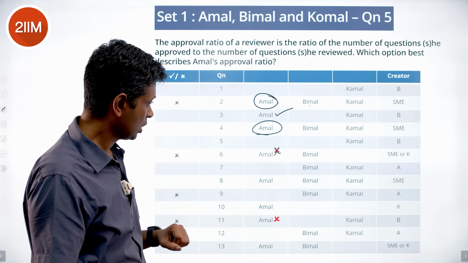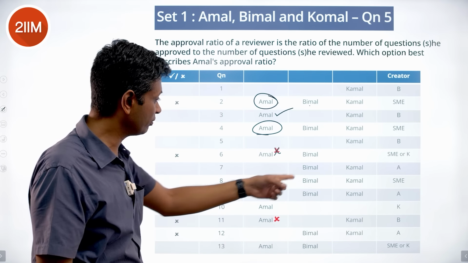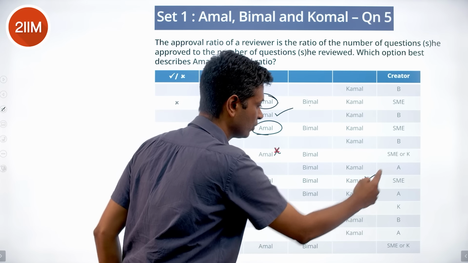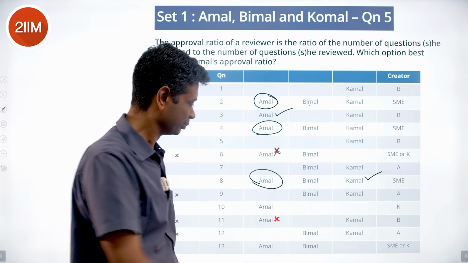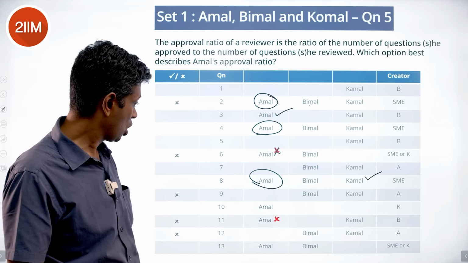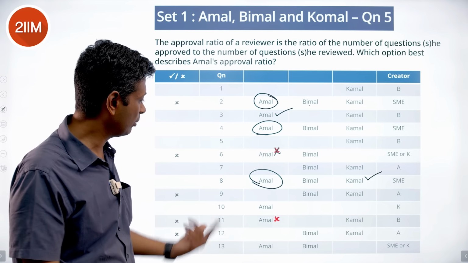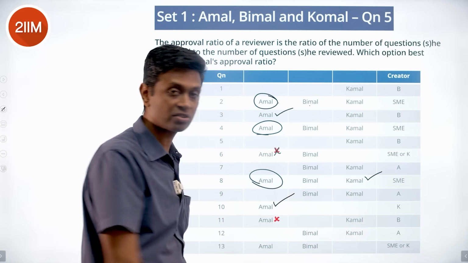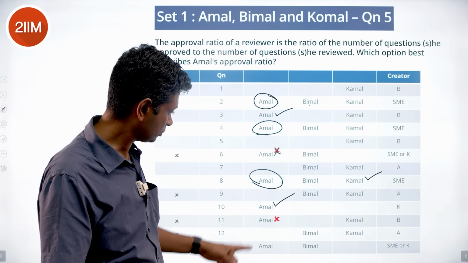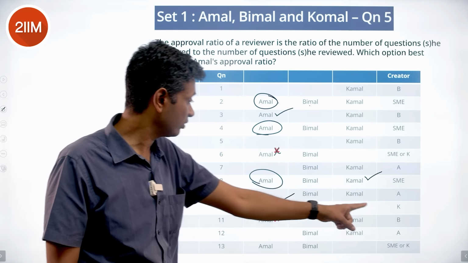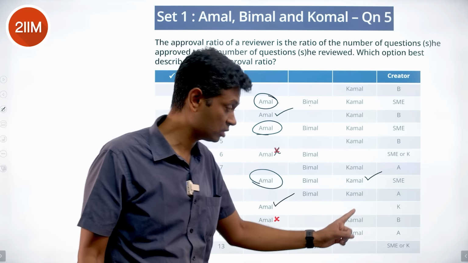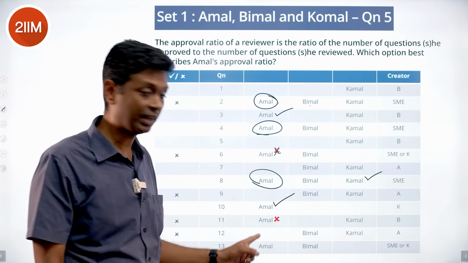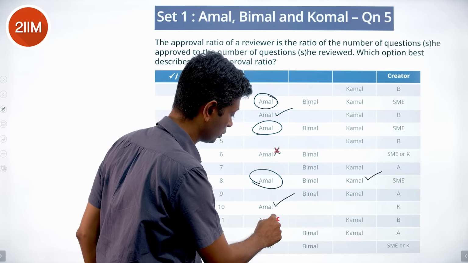This one, SME, has been approved finally. So Komal has approved it. Between these two, there's 1 yes and 1 no. So we don't know for sure. This one, Komal has created, Amal has approved straight away. This is a definite yes. This one, Bimal has created it and then it has been disapproved. So it's gone to Komal first, who said no. It's gone to Amal then. Amal has also said no. This is also a no.